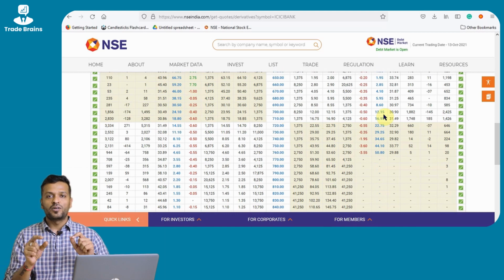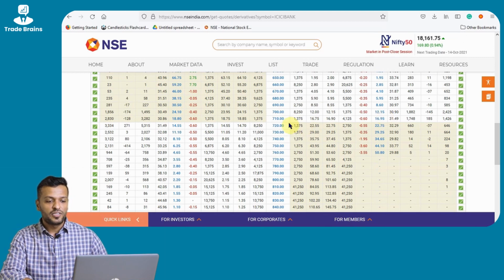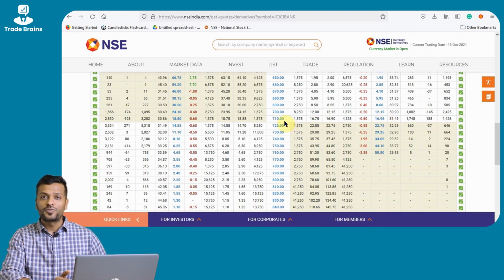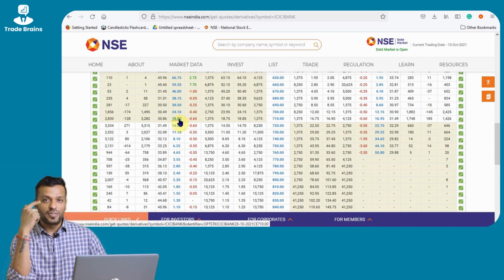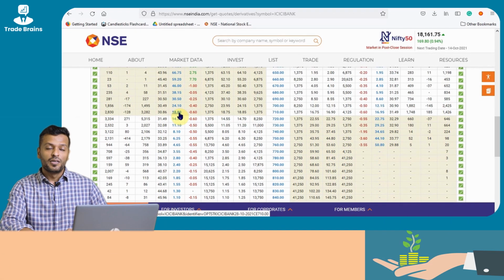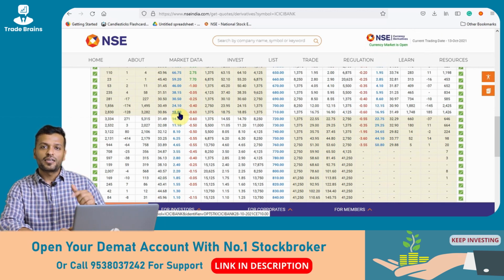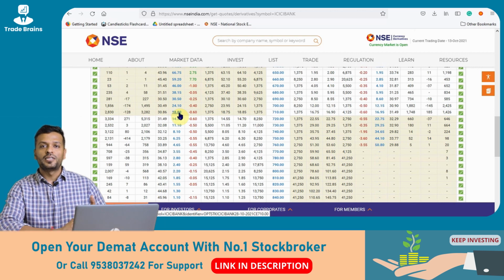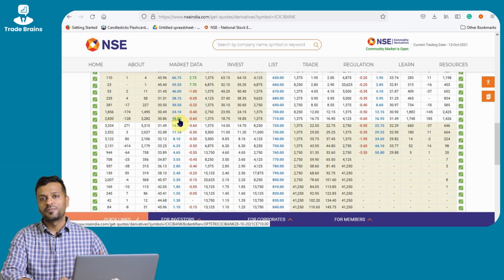Now let us try and break down what is the difference in the intrinsic value and the extrinsic value in these three strike prices. Now if you take the 710 strike price, as you remember, the spot price of ICICI Bank is 709 rupees and a 710 rupees strike price has a premium of 18 rupees, which means the 710 rupees at the money call option is paying a premium of 18 rupees. Why is it paying so? Because there is still 15 days to expiry and we are charging 18 rupees over and above the intrinsic value just to cover the time factor. So which is where time factor plays a major role.